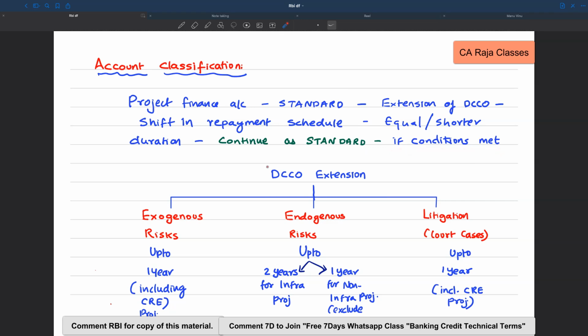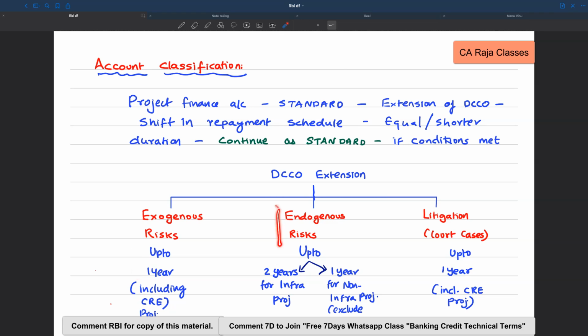What are they? See, because of this resolution plan, there is a DCCO extension, right? If this DCCO extension is arising because of exogenous risk, so we may have a question, what is exogenous risk? And I've also mentioned endogenous risk. So we may have this question that I'll address shortly. But understand this, if the DCCO extension is arising because of exogenous risk, then up to 1 year that exposure can be continued as standard. And this is applicable even for CRE project exposures. So if it is on account of exogenous risk, up to 1 year it can be classified as standard.